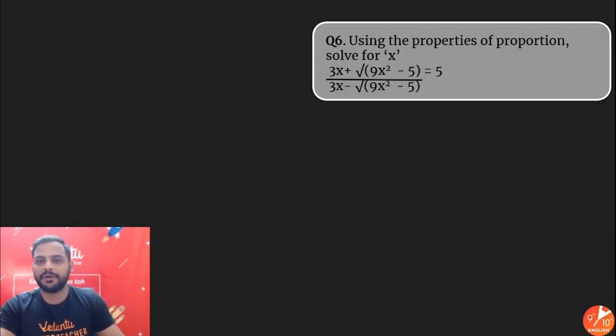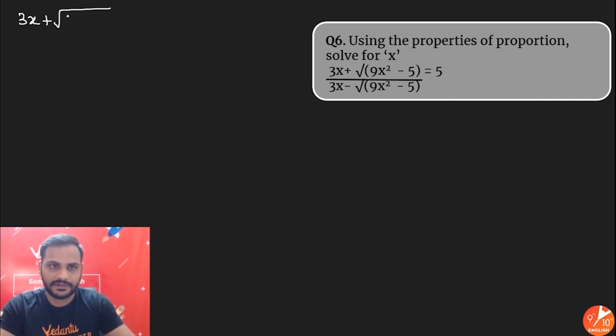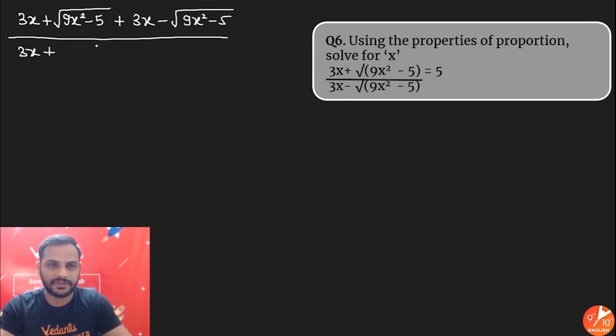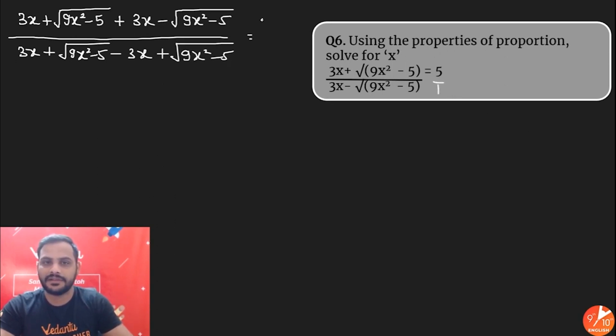Now here, using the properties of proportion, again solve for x. So again beta, you will see the a plus b upon a minus b form is over here, so again apply componendo dividendo rule. If I apply componendo and dividendo rule, the square root of 9x square minus 5 is given over here, plus 3x minus square root of 9x square minus 5, and this time I will subtract them. So 3x plus square root of 9x square minus 5, so minus of 3x will be minus 3x, and minus of minus square root of 9x square minus 5 will be plus square root of 9x square minus 5, and here it is 5 by 1, so 5 plus 1 upon 5 minus 1.